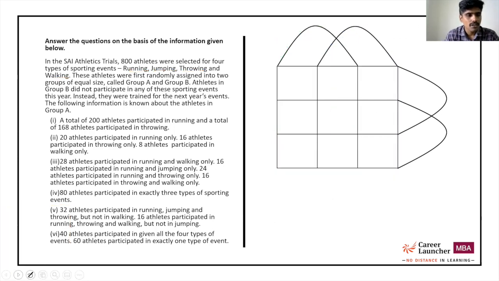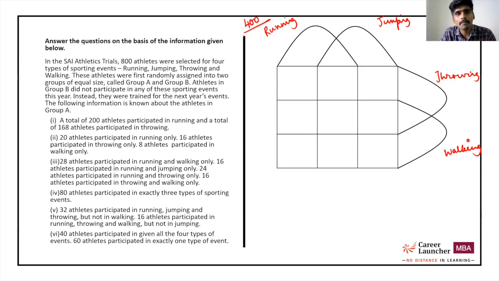Okay, so as I told you, I am going to name the 4 diagrams as running, jumping, throwing, and walking. Now let us put down the points that are there. What is one essential point that we already know? We know that only 400 people are going to be a part of this entire Venn diagram.